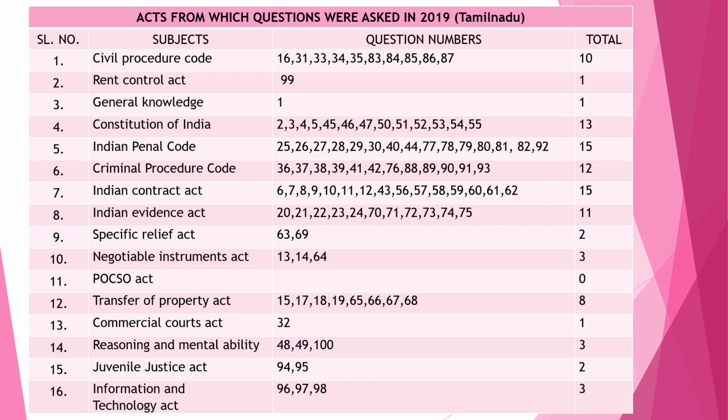No questions were asked actually. And in Transfer of Property Act, there were 8 questions. From Commercial Courts Act, they've asked 1 question. In Reasoning and Mental Ability, 3 questions. In Juvenile Justice Act, 2 questions. And in Information Technology Act, 3 questions.